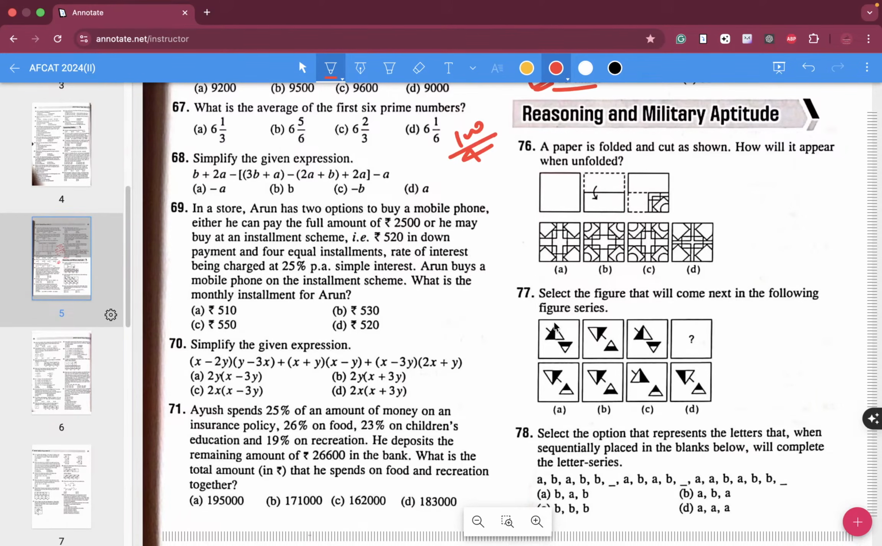Okay? So with this we come to a conclusion of the English, GK and mathematics part over here, right? So now let's just try to understand a few questions about the reasoning and military aptitude.